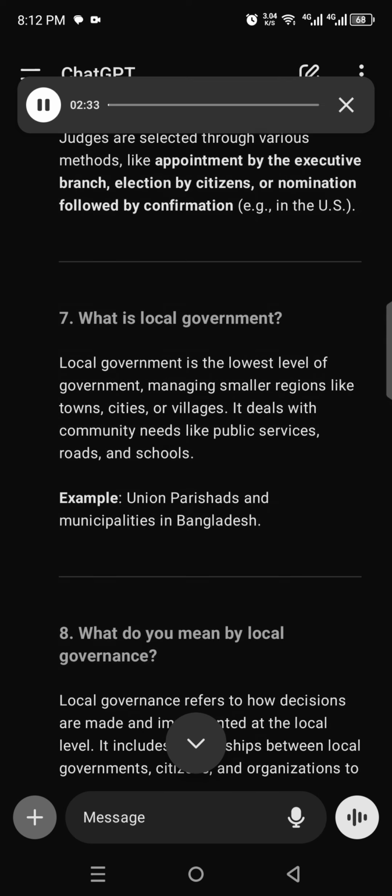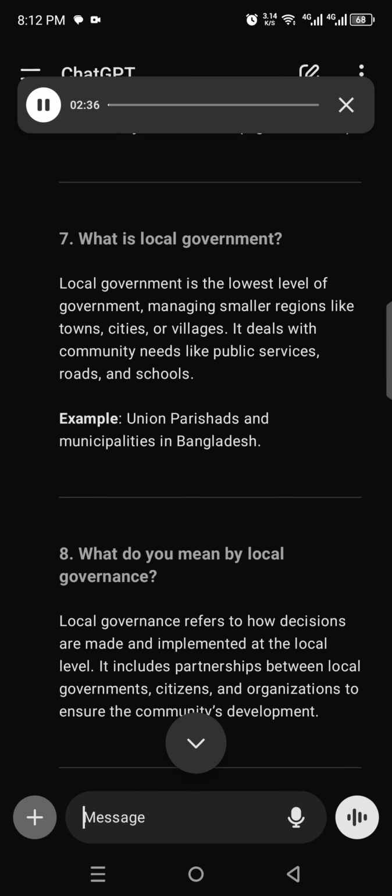7. What is local government? Local government is the lowest level of government, managing smaller regions like towns, cities, or villages. It deals with community needs like public services, roads, and schools. Example: union parishads and municipalities in Bangladesh.